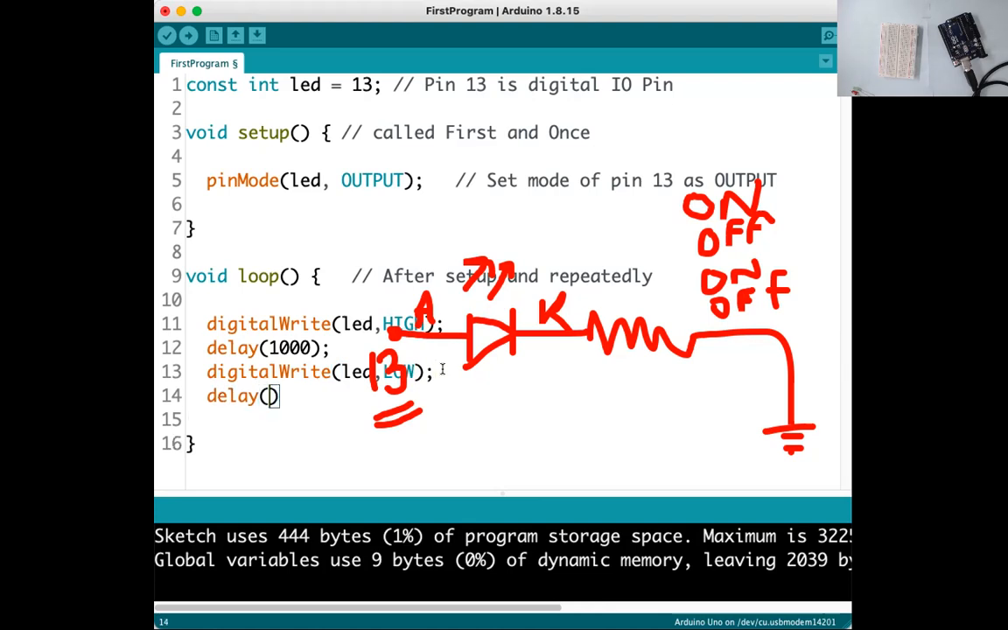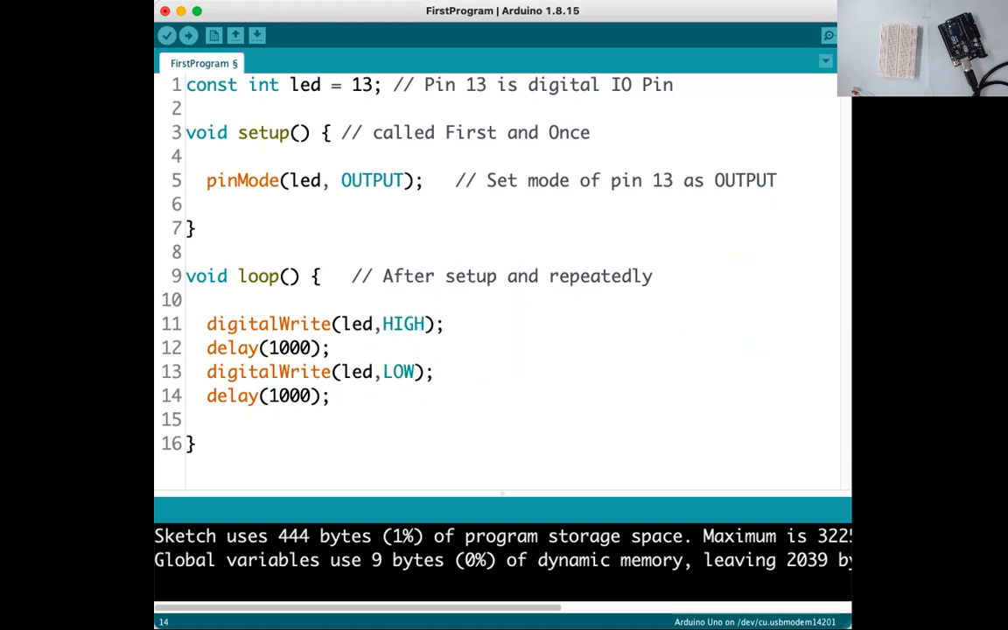Again, wait for how long? How long do we want to keep the LED off? 1 second. So again, delay 1000. Now you can see the program: digitalWrite LED comma HIGH. HIGH represents 5 volt. Instead of HIGH, you can use 1. 1 and HIGH are the same thing. Instead of LOW, you can put 0. 0 and LOW are the same thing. In the next program, we will use HIGH, 0 and 1.